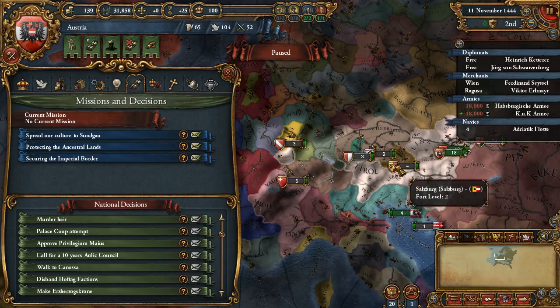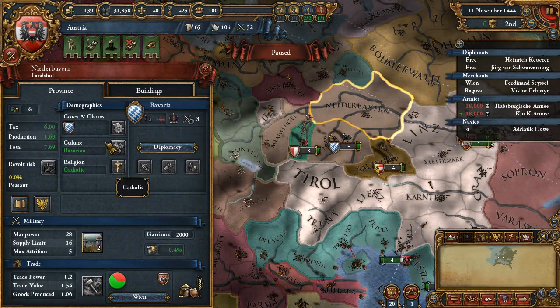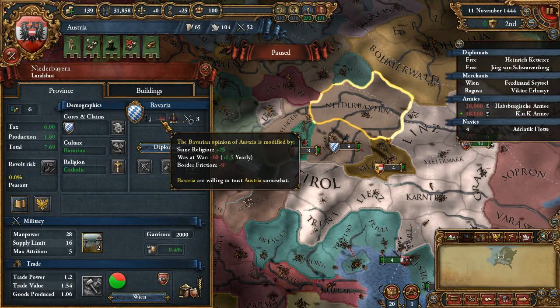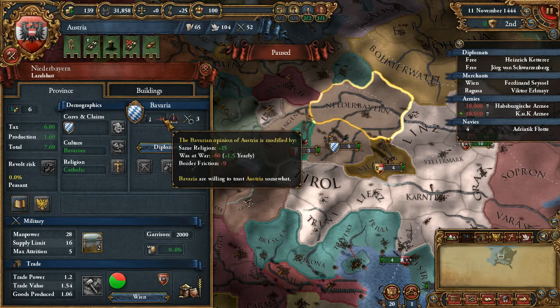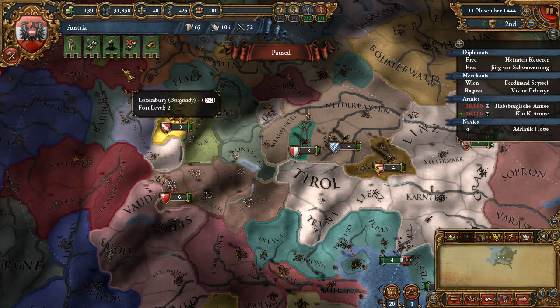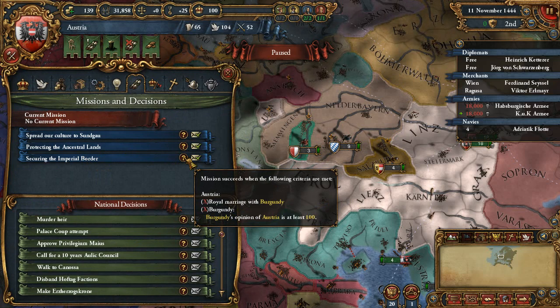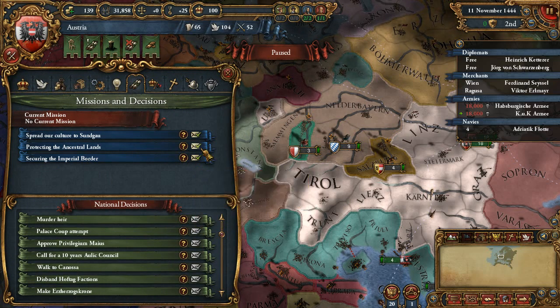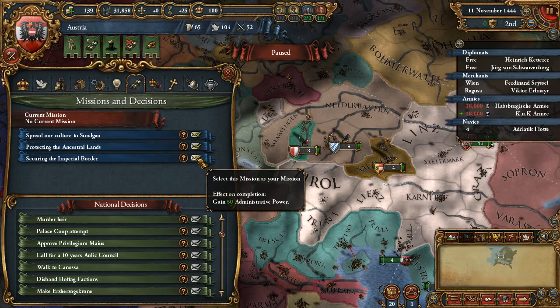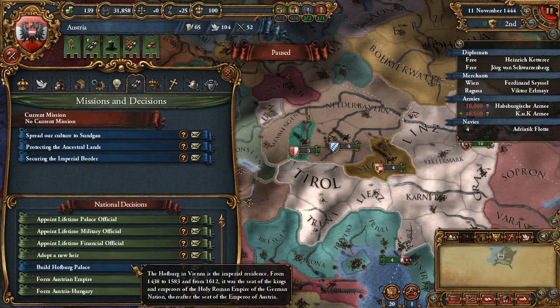Royal marriage with Bavaria, and Bavaria's opinion at least 100. Bavaria over here is threatened by us because we were at war recently, apparently. Securing the imperial border. Royal marriage with Burgundy. Well, I guess. Yeah, 50 Diplo, 50 admin power. These are pretty good missions, I have to say.